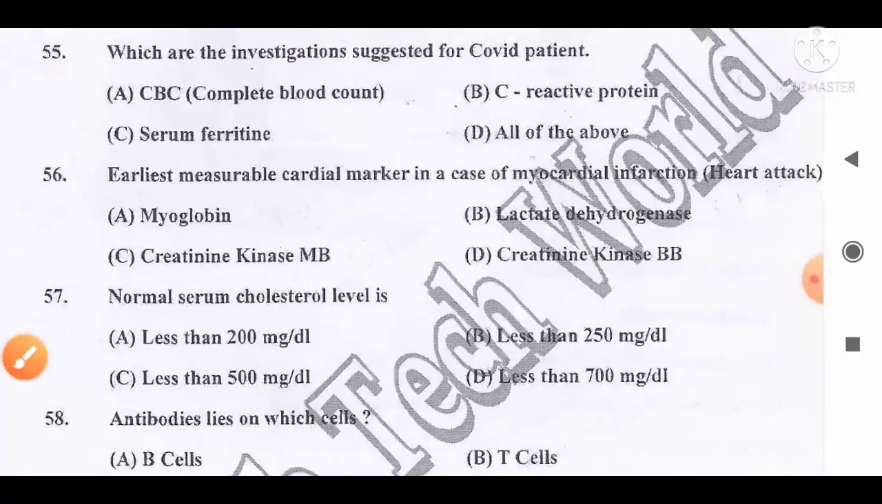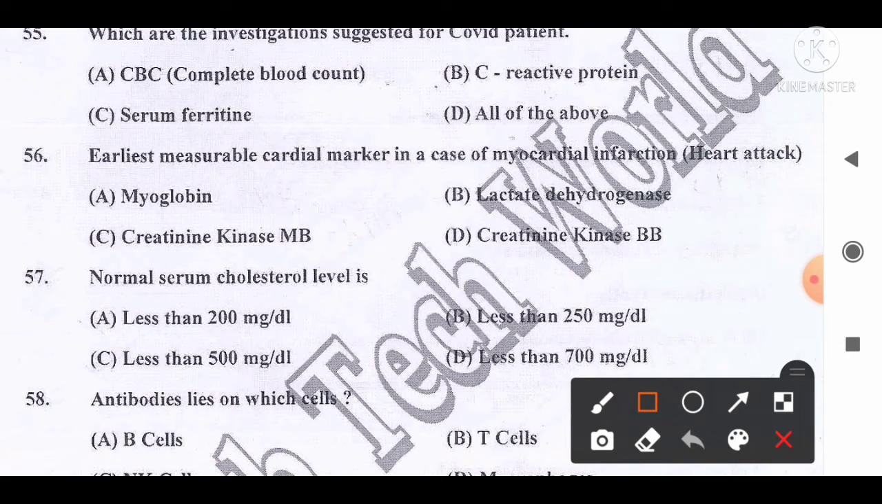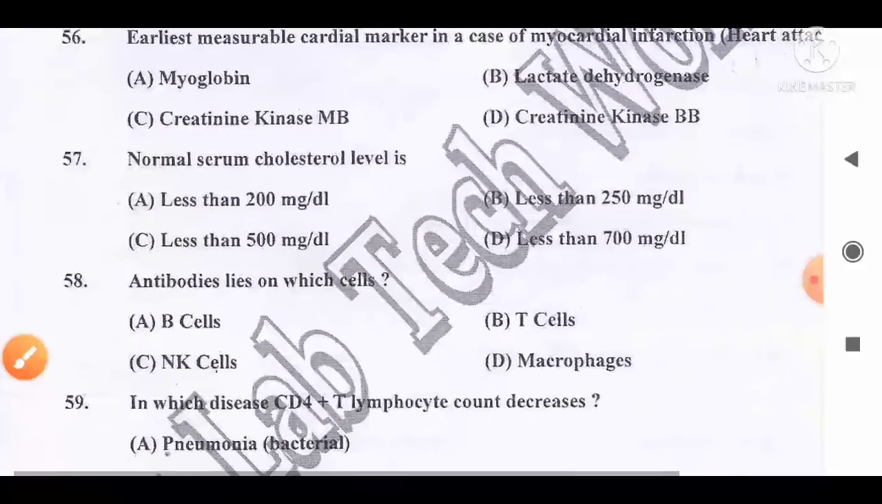Move to the next question, number 56. Earliest measurable cardiac marker in case of a myocardial infarction or heart attack is? Option A, myoglobin; B, lactate dehydrogenase; C, creatine kinase MB; D, creatine kinase BB. And the correct answer, as per the official answer key, is option A. Myoglobin is the earliest measurable cardiac marker in myocardial infarction, as it tends to rise within 30 minutes of injury to the heart muscle. So option A, myoglobin, is the correct answer.